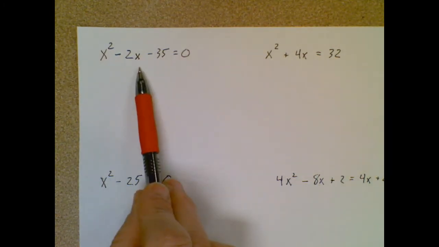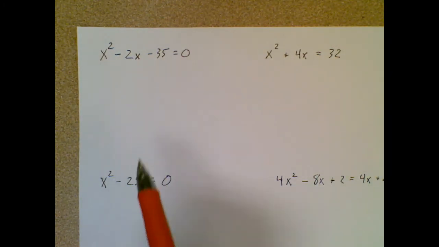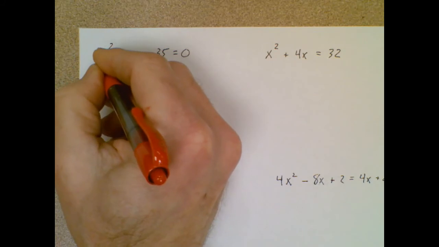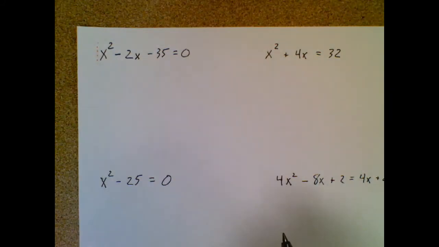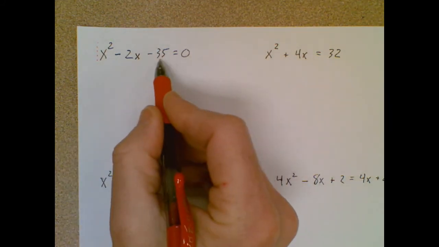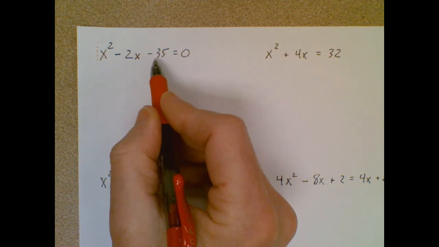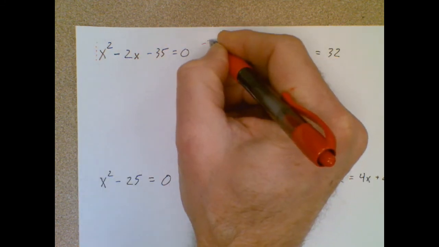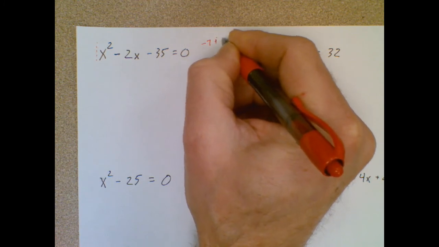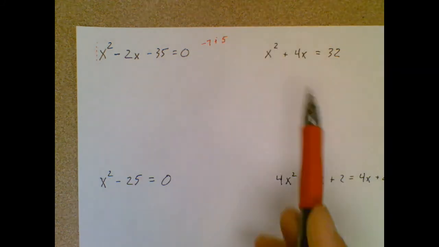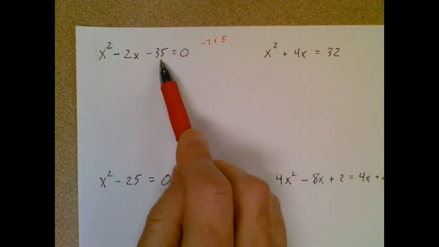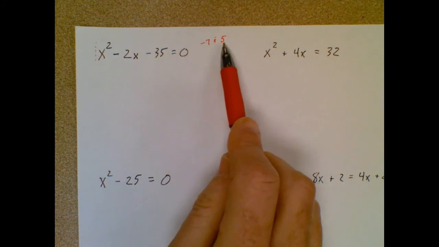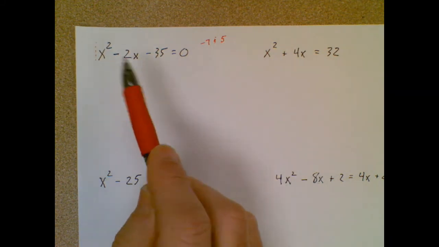It's already in standard form, but hey, I can factor this. The leading coefficient is 1, so I get to use this idea. What two numbers multiply to -35 and add to -2? You remember that stuff, right? So I could list out a bunch of numbers, but my mind sees that a -7 and a 5 multiply to that, and a -7 and a 5 combine to that.